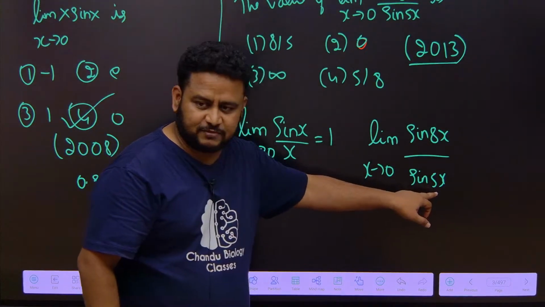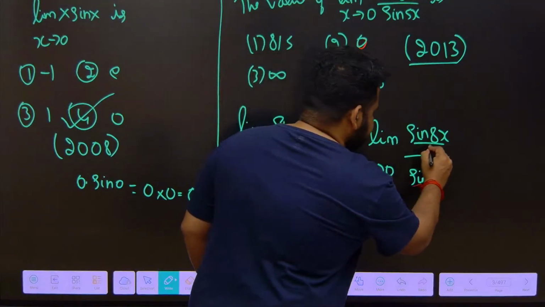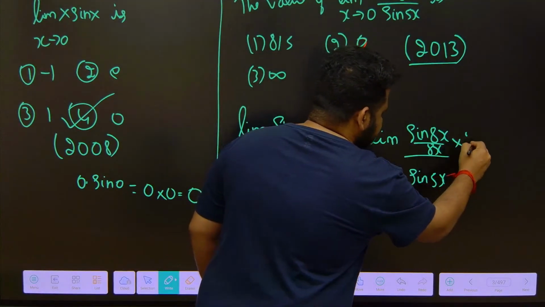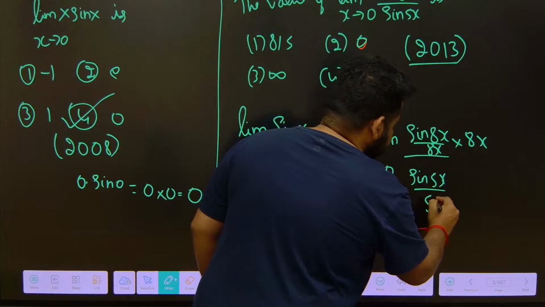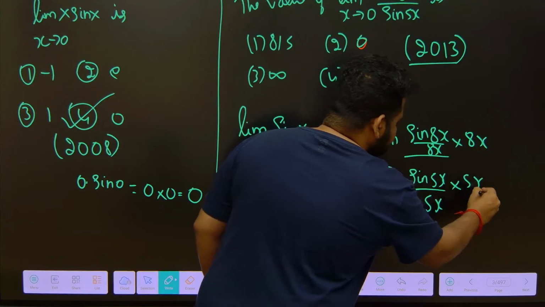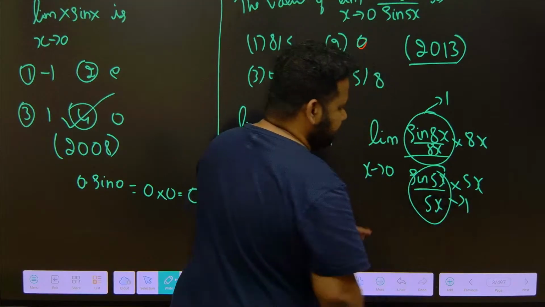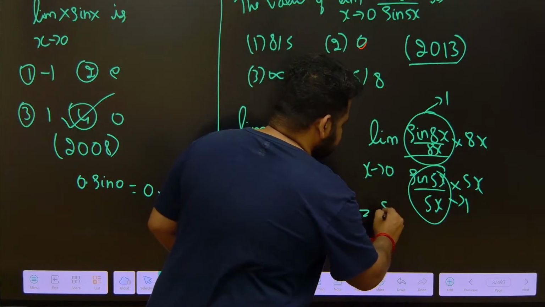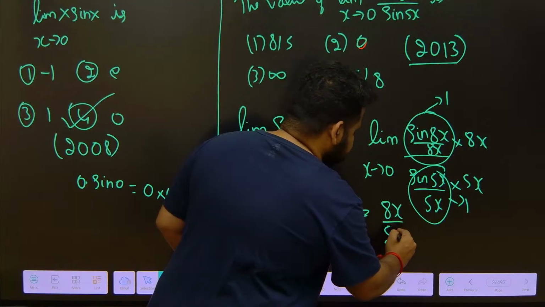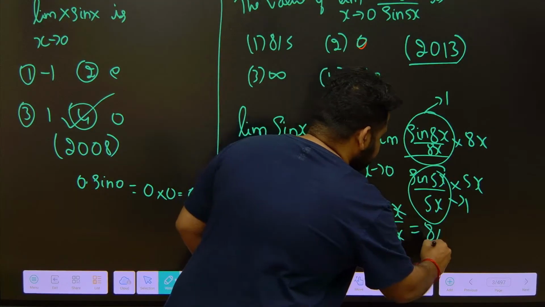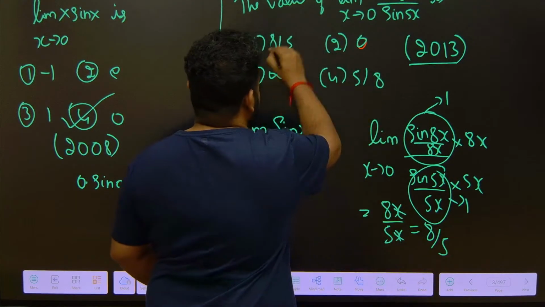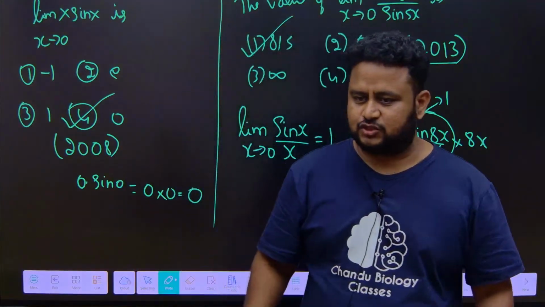Here the denominator should be 8x, and here it should be 5x. So I write 8x here, into 8x, and this becomes 5x into 5x. Now this entire thing will become 1, this entire thing will become 1, the limit is applied. Now we are left with 8x by 5x. X and x will cancel. The answer is 8 by 5, which is the first option. Simple, very simple. Understood?